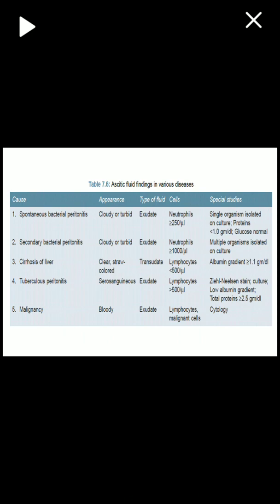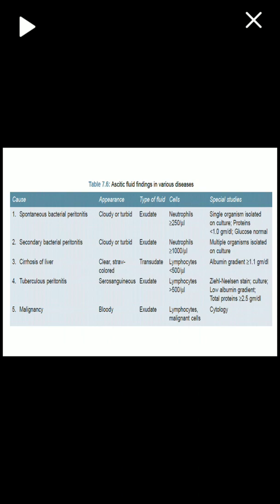And if you do the special studies, if you do the Gram staining or culture, you can see spontaneous bacterial peritonitis will grow only one organism, whereas secondary bacterial peritonitis you can see multiple organisms are isolated on the culture. So it is more dangerous than the above one.